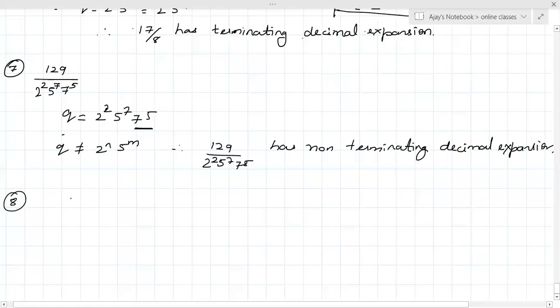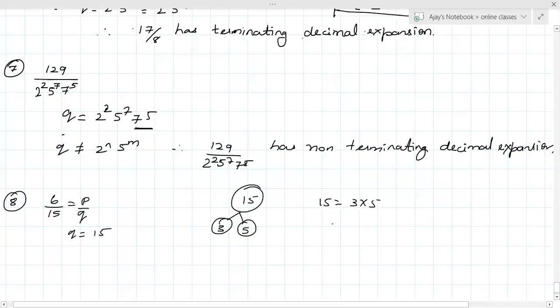Eighth one, 6 by 15, which is p by q. Q is equal to what? 15. Then I have to find the prime factors of 15: 3 fives are 15, so 15 is equal to 3 into 5. So 15 is not of the form 2 power n and 5 power m.